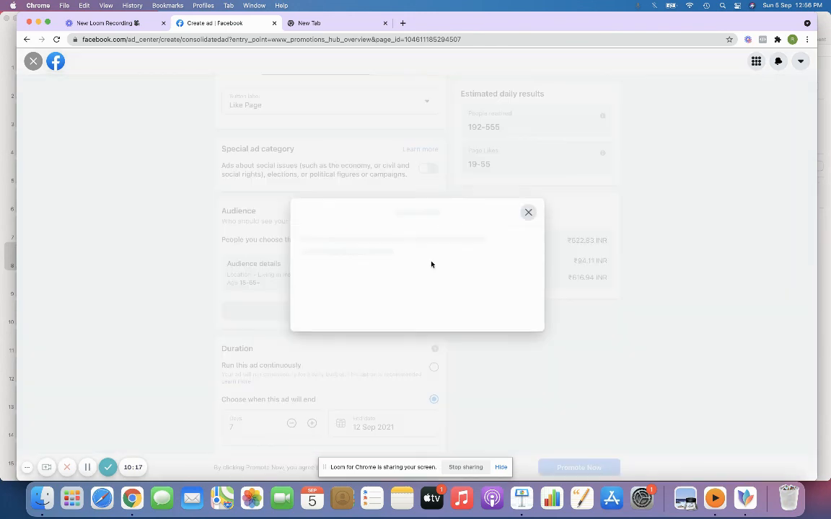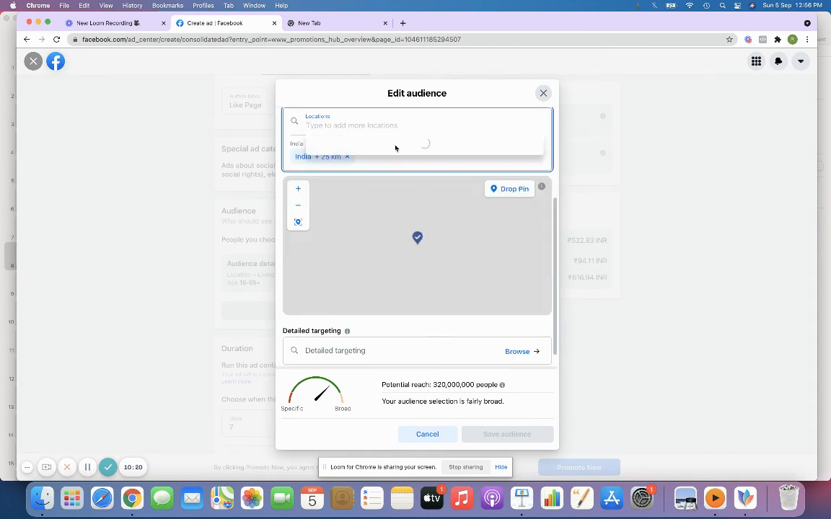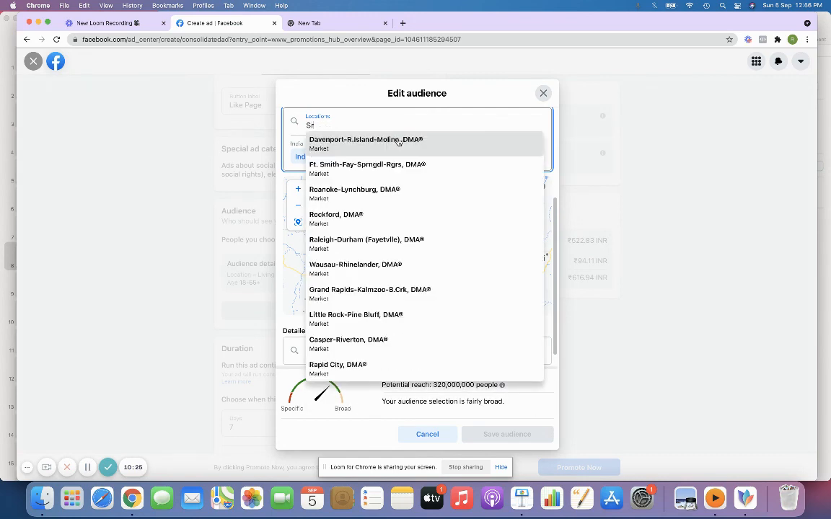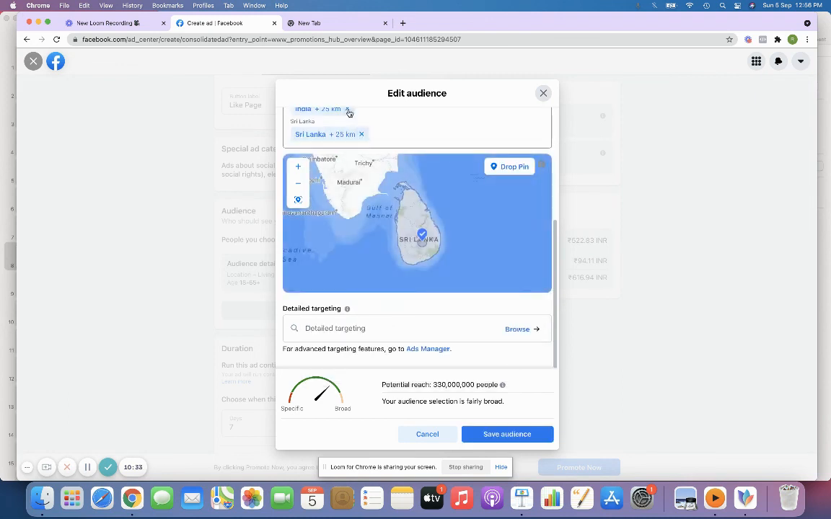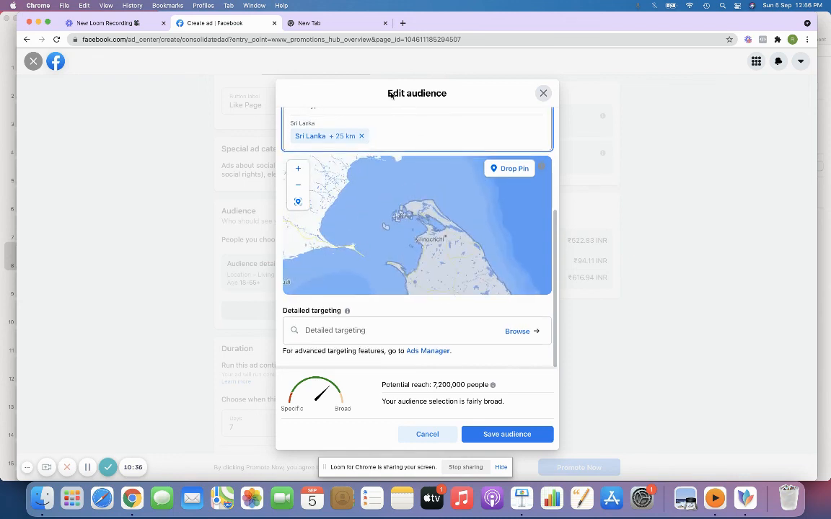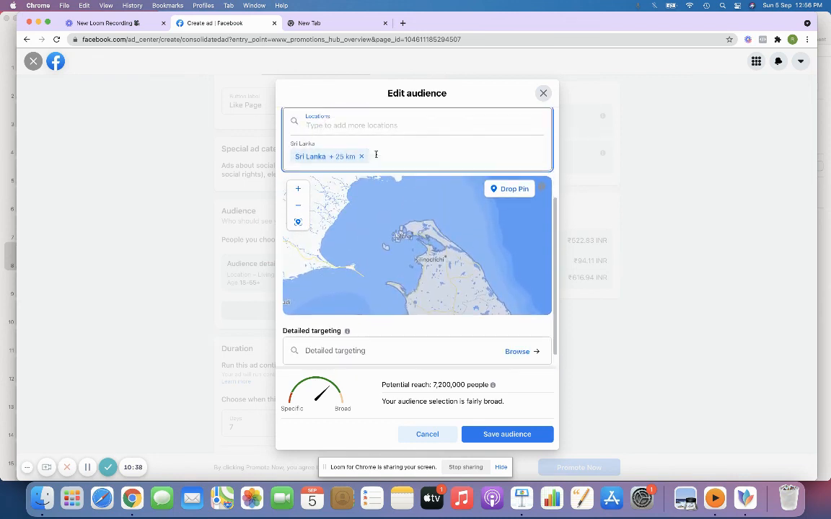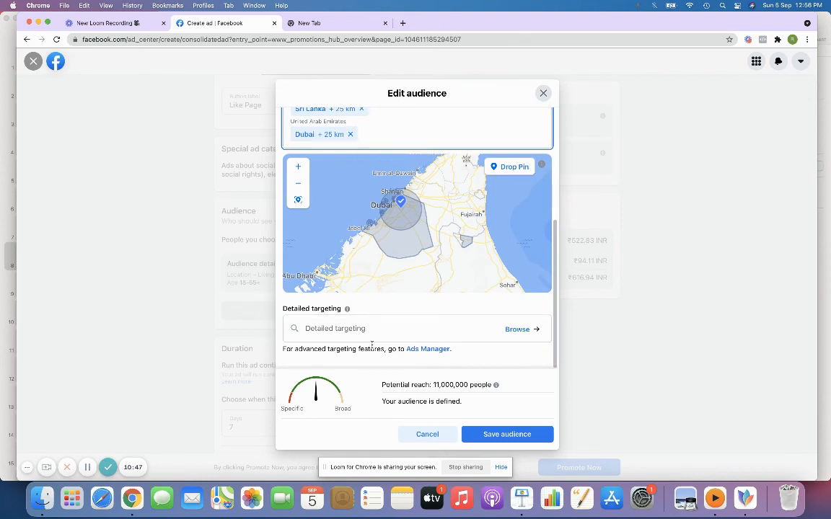If you are planning to run only for Chennai, or suppose you are in Sri Lanka, right? If you are planning to run a campaign only for Sri Lanka, you can definitely do that. All you have to do is select the location, country, and then if you want to run an ad simultaneously for Sri Lanka and also Dubai, you can do that. You can just type Dubai, and if you want to add some more locations, you can add that too. And that is the location option.